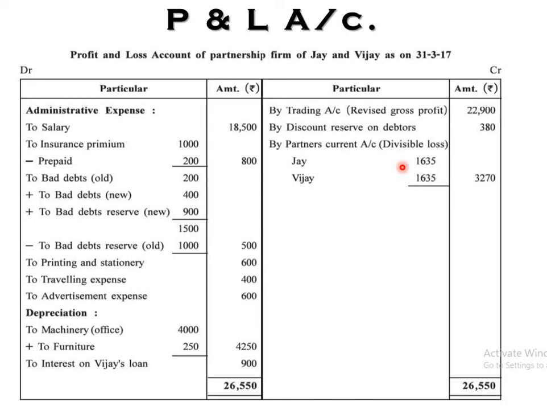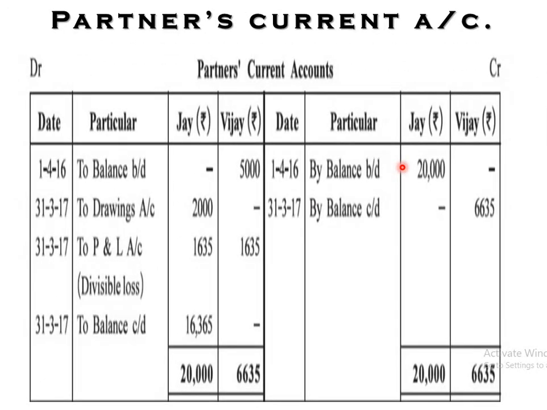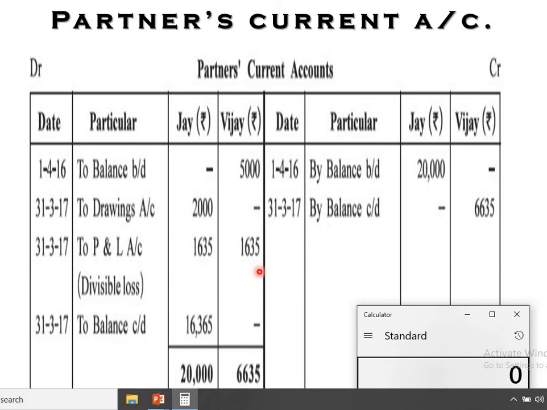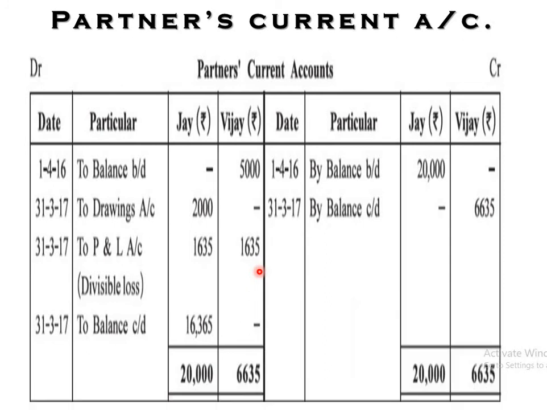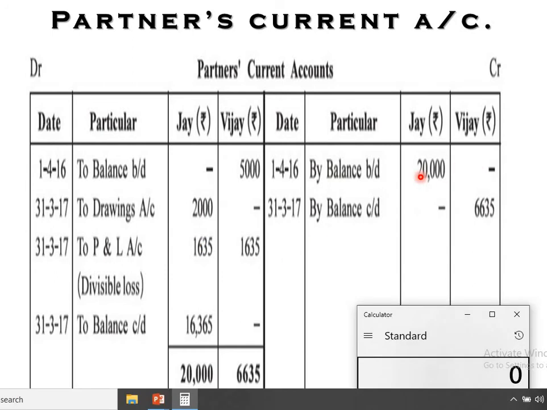Not to worry. So for the current account, we found the divisible loss, so it will be directly transferred from the profit and loss account to the partners' current account, debit side. See here, to P&L account, divisible loss 1,635, 1,635. That's all. Now the debit and credit balance of the partners' current account. Let's see which side. First of all, J: the credit side is more, because 20,000 is there. Credit side minus 2,000 minus 1,635.